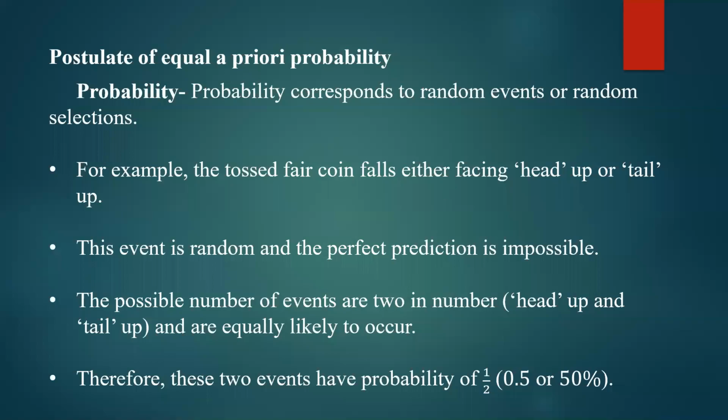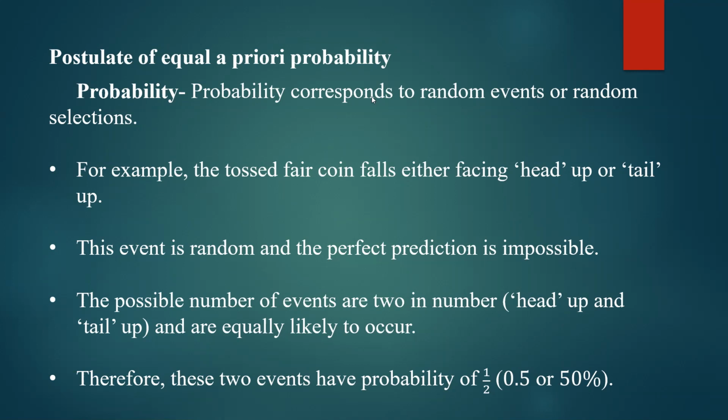So next we'll try to understand the postulate of equal a priori probability. Before that, we should know what we mean by probability. Probability corresponds to random events or random selections. So probability is defined for random events and random selections. Basically, probability is the possibility of that event divided by the total number of events possible. That is how you can define the probability.